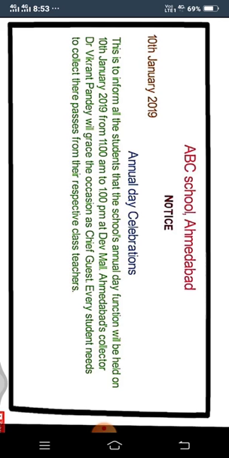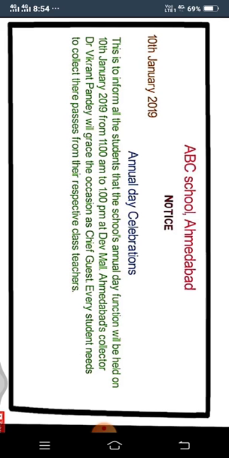Where this event is going to happen, where we have to organize the event, at Dev Mall, Ahmedabad. Collector Dr. Vikrant Pandey will grace the occasion as chief guest.